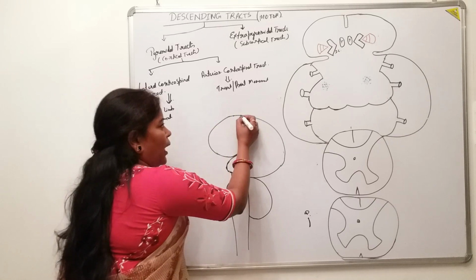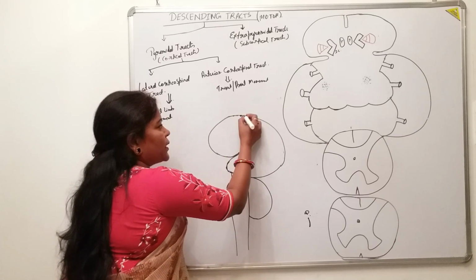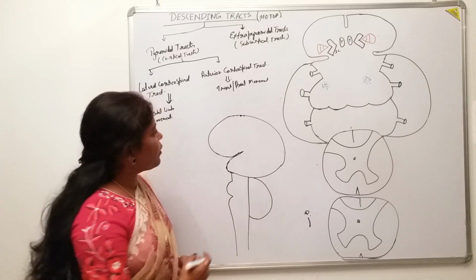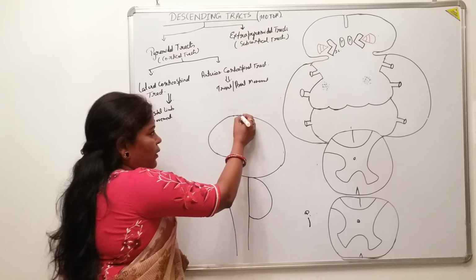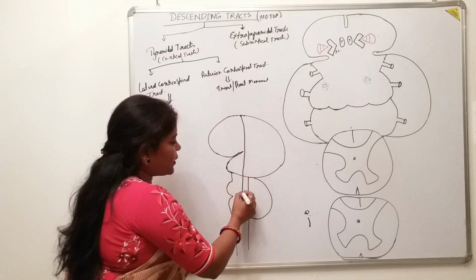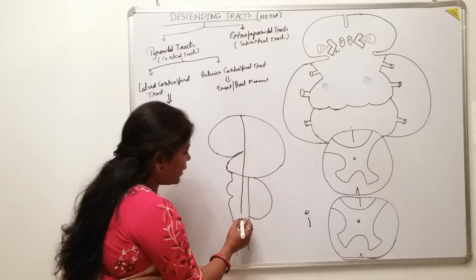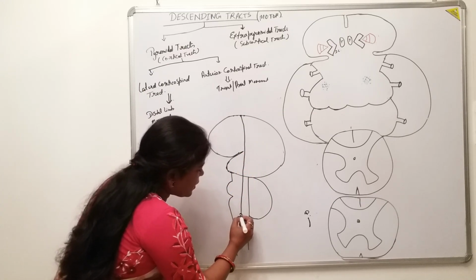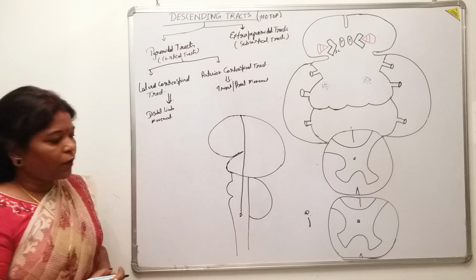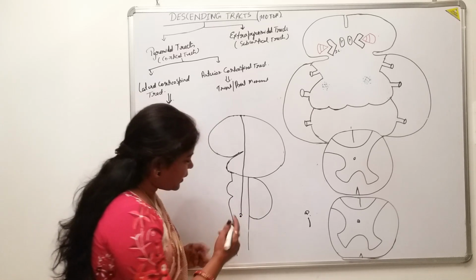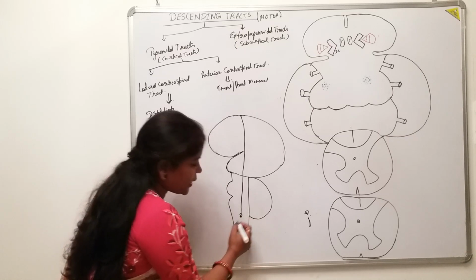The upper motor neurons are present in the cerebral cortex. The axons originate from there, descend to the spinal cord, and synapse with the cell body of the second order neuron.